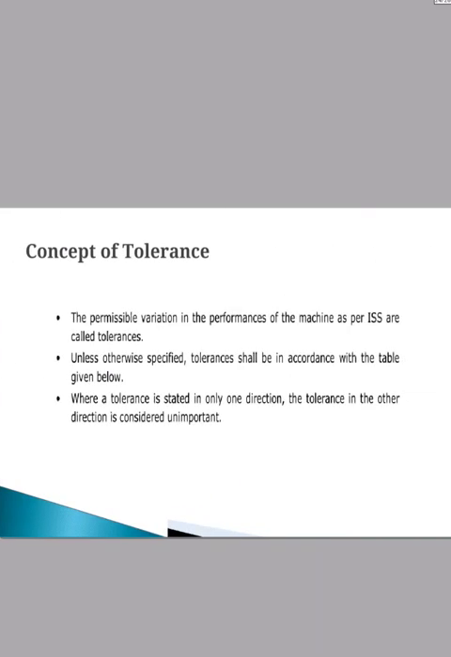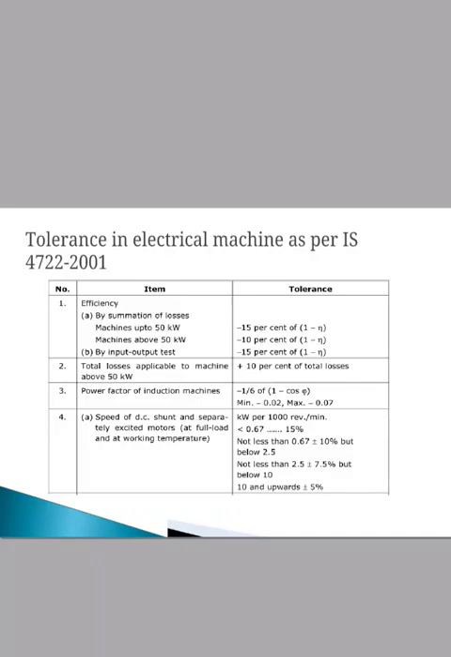Then we have to discuss the concept of tolerance. What is tolerance? The permissible variation in the performance of a machine as per ISS is called tolerance. Unless otherwise specified, tolerance shall be in accordance with the table given below. This is the value of tolerance in the electrical machine. We have to provide it as per ISS standards.